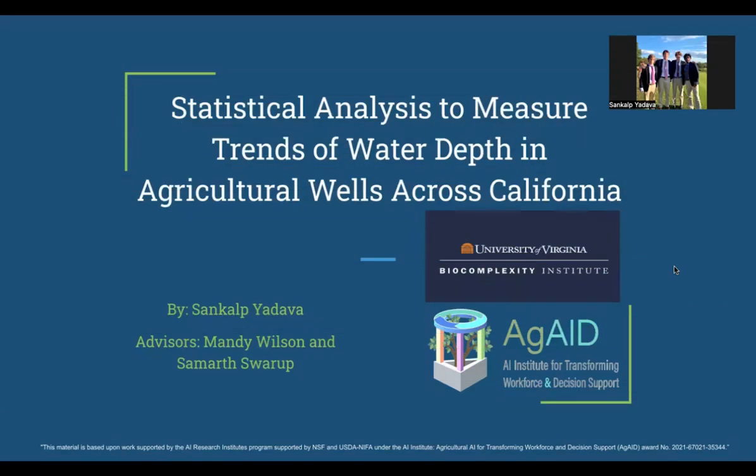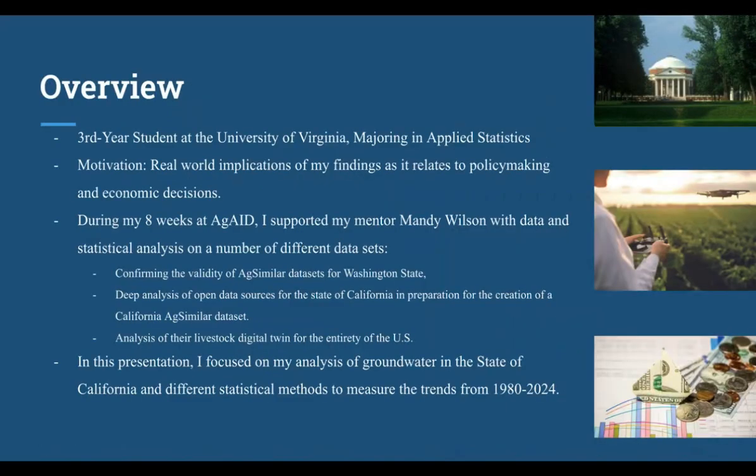Hi, my name is Sankalp Yadava, and my project is a statistical analysis to measure trends in water depth in agricultural wells across California. I'm a third-year student at the University of Virginia, majoring in applied statistics, and I was hoping that my findings would have real-world implications as it relates to policymaking and economic decisions.